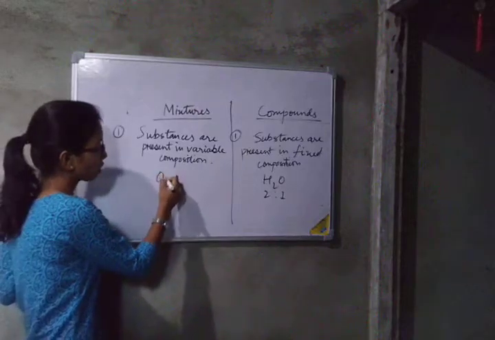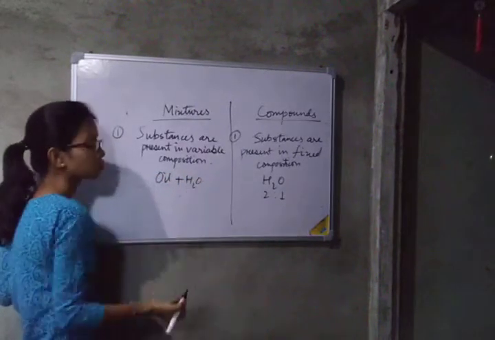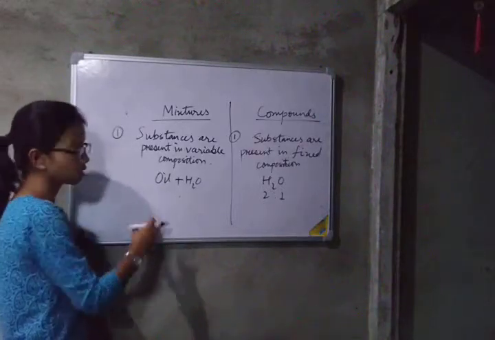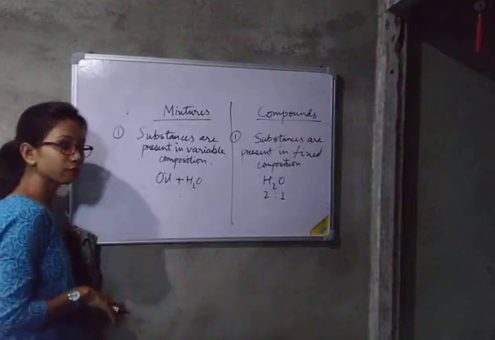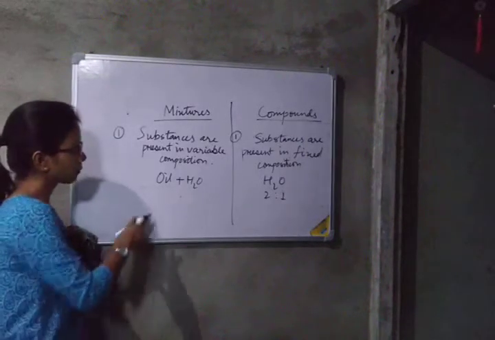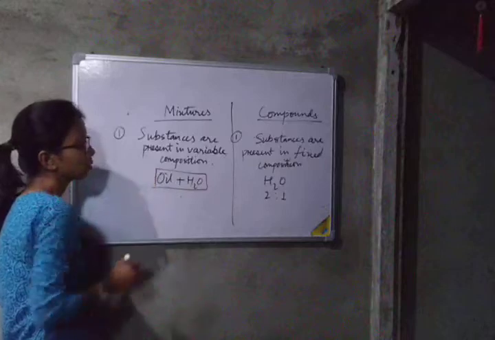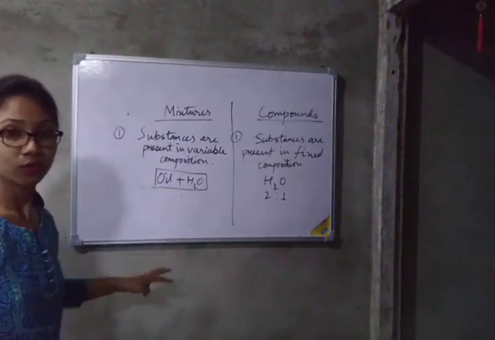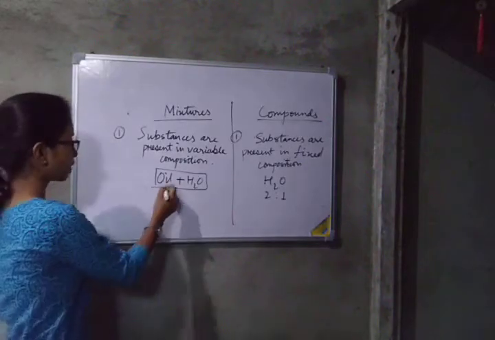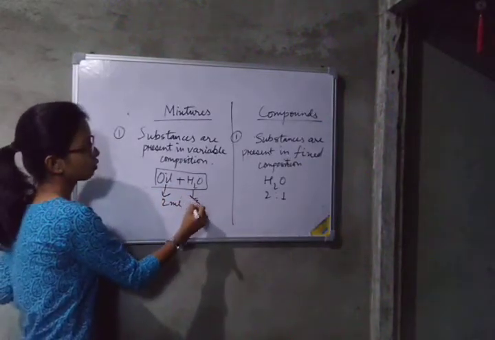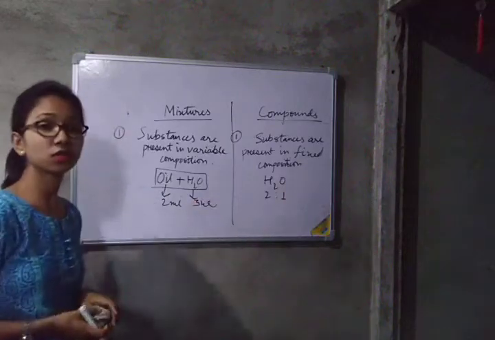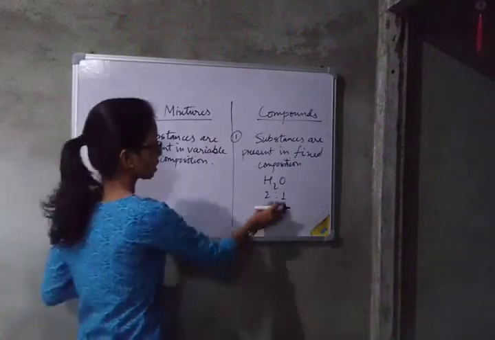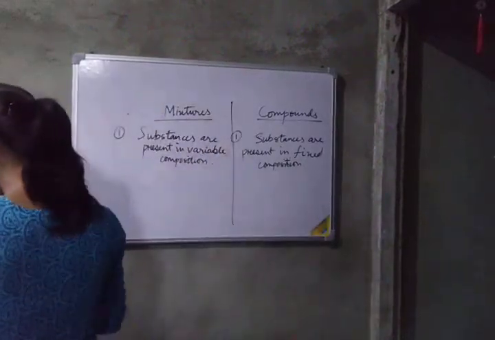But if we mix oil plus water, this will be a mixture. This is a heterogeneous mixture. That is, they exist in two states, but we can distinctly find the difference between the two. Whenever we make the mixture oil plus water, there is no fixed composition. If I take 2 ml, I can take 3 ml of water. So the composition is not fixed, it is variable. So this is the first difference.